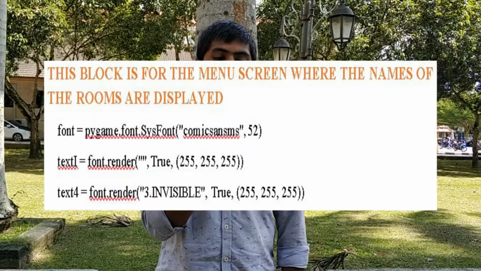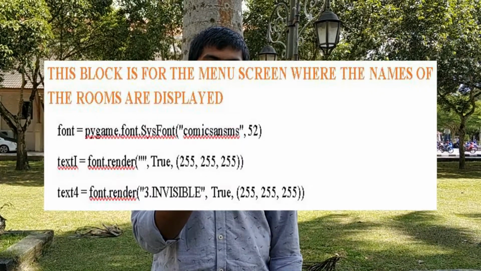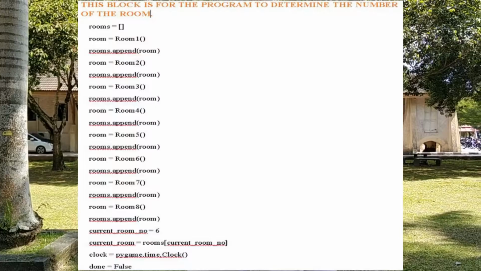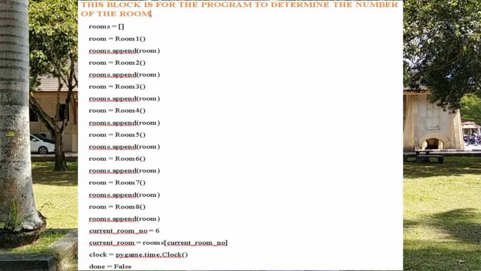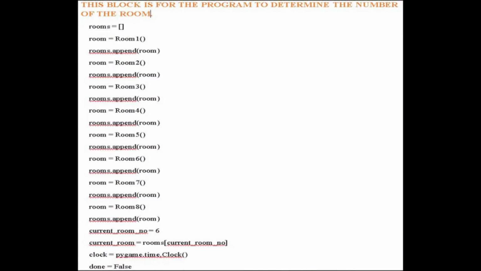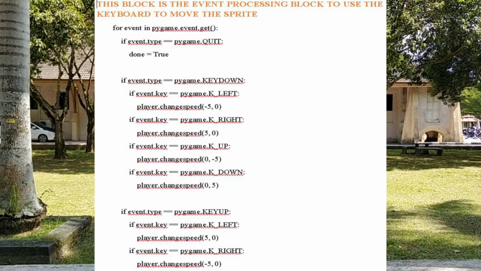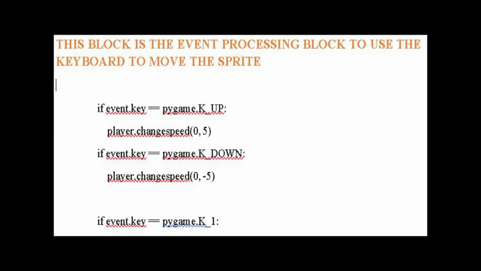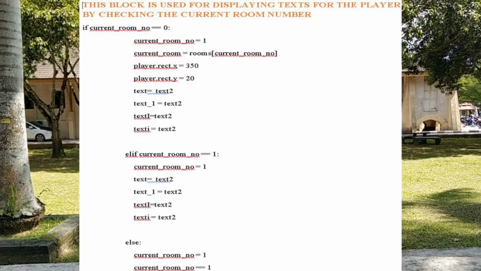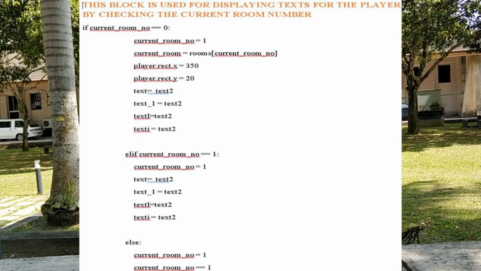This block is for the menu screen where the names of the room are displayed. This block is for the program to determine the number of the rooms. This block is the event processing block to use the keyboard to move the sprite. This block is used for displaying text for the player by checking the current room number.